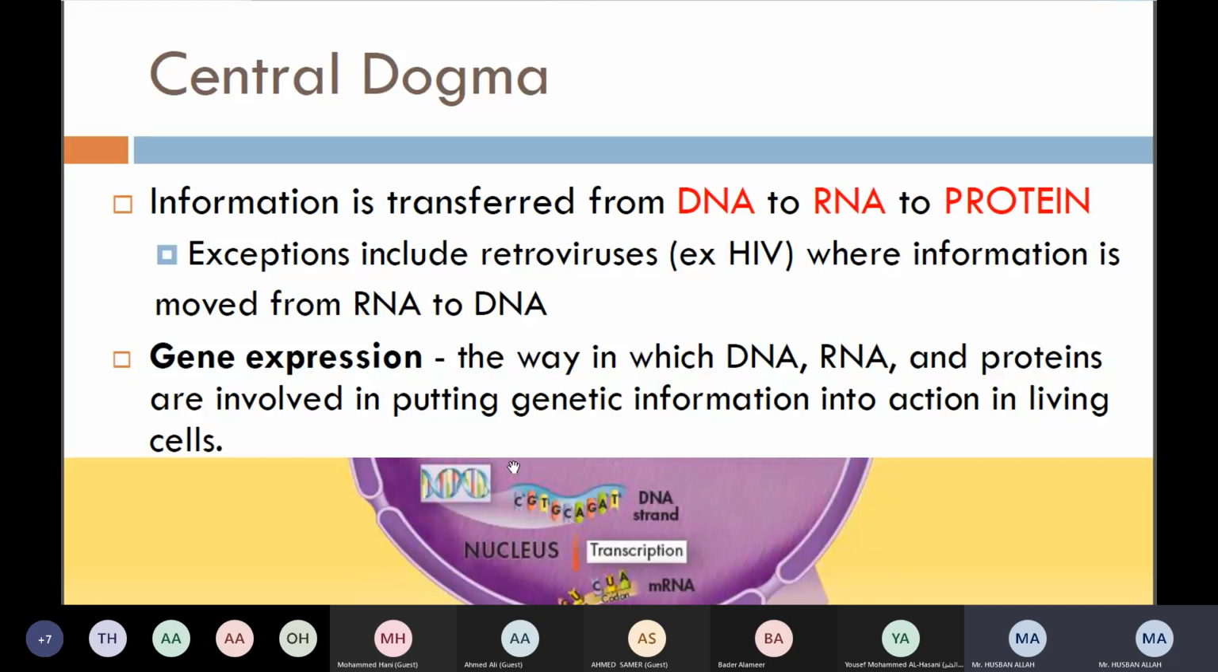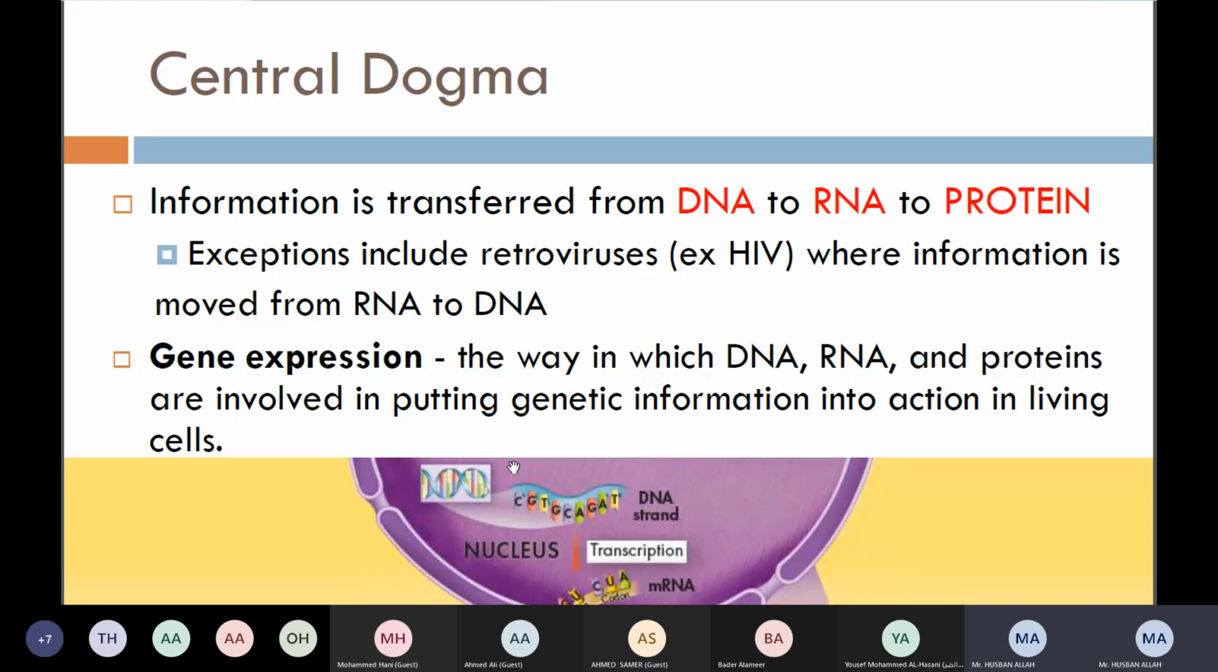Now information is transferred from DNA to RNA and then into protein, right? DNA, RNA, and then into protein. So it means that the central dogma of molecular biology, related to your lesson, is DNA to RNA to protein, right? That is the central dogma of molecular biology. It means the main theme of how from the DNA it comes to RNA, how from the RNA it comes to protein.